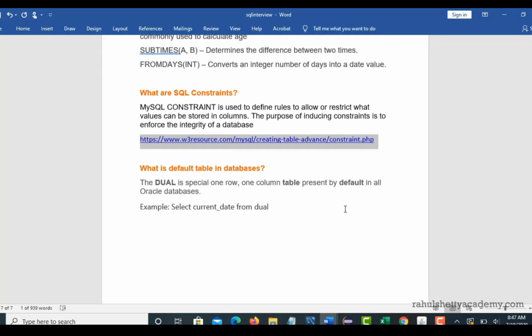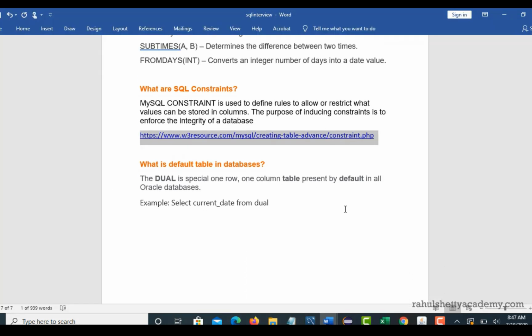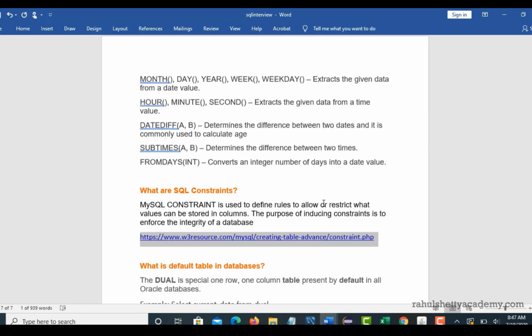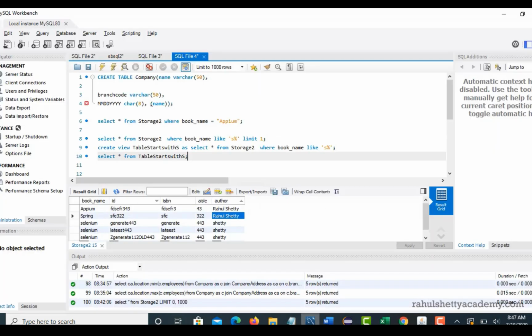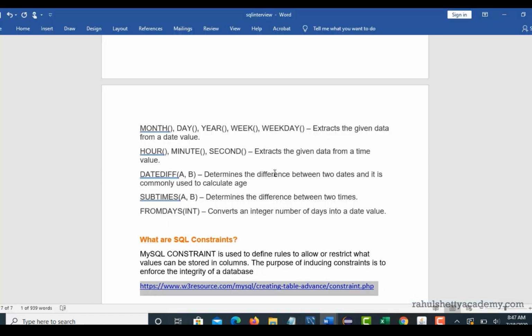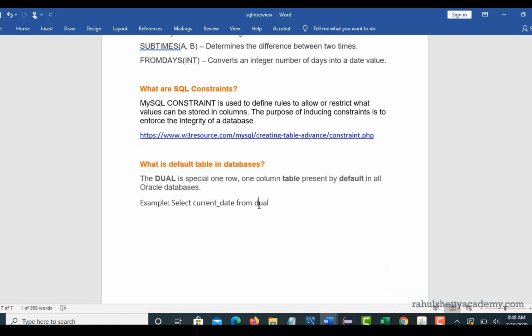Okay, let's go back. So what is the default table, right? We just saw that current date is one function which will help us to retrieve the date, but from which table? Whenever you write select star from table, the database goal is to get the data from a table, but here current date is one function, right? So how does that play a role? That means all your SQL functions can be called from a table called dual. This dual is one special row which has one column.